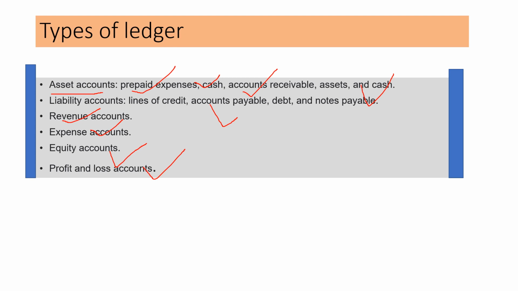That means you're making so many accounts, and these are all in a classified form. They're segregated. All the transactions of similar nature are recorded in one particular account. Like all the transactions of cash in cash account, all the transactions of accounts receivable in accounts receivable account, all the transactions of accounts payable in the accounts payable account.